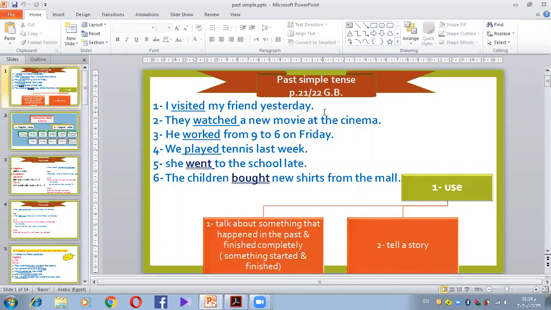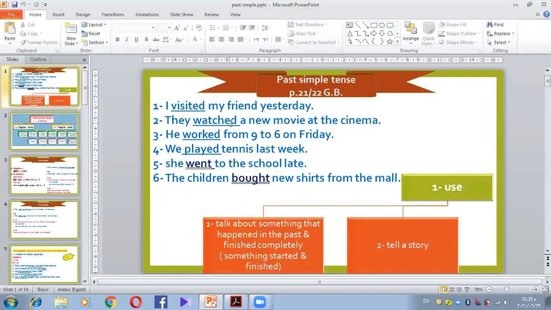Today's session is about past simple tense. Before we start talking about the tense itself, I want you to have a look at these sentences, okay? The first 4 sentences. I visited my friend yesterday. They watched a new movie at the cinema. He worked from 9 to 6 on Friday. We played tennis last week.